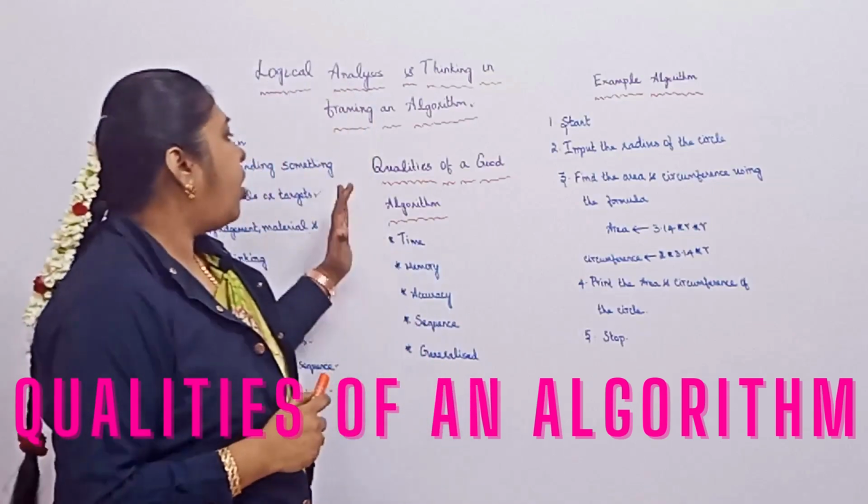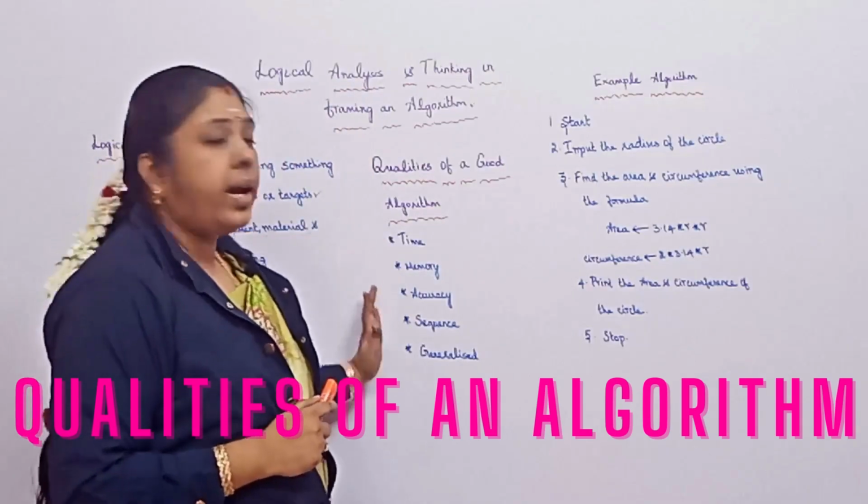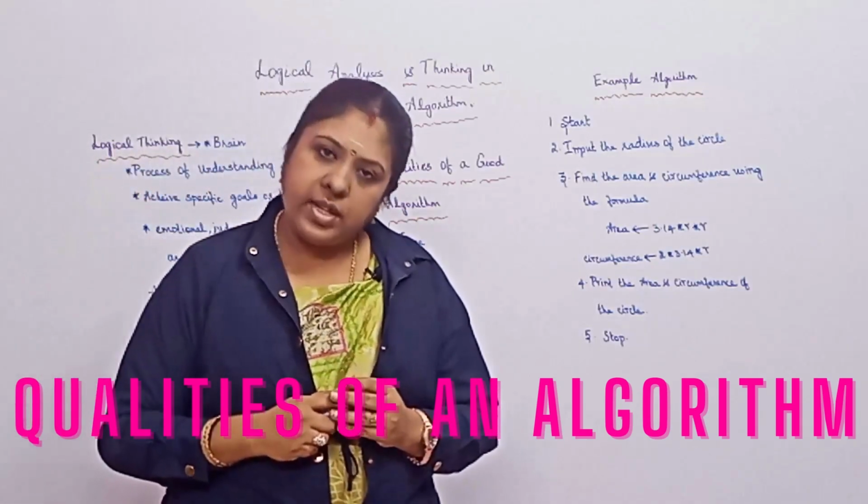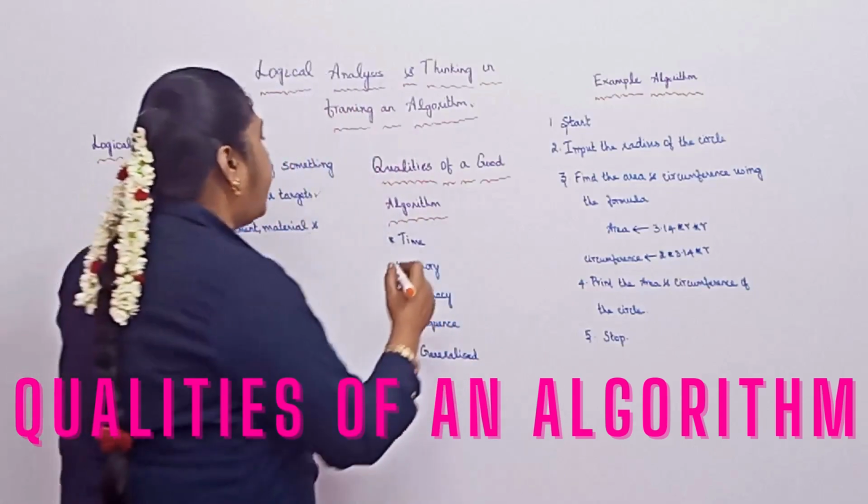Now, considering the qualities of a good algorithm, here I have considered 5 general points. The first one is time.